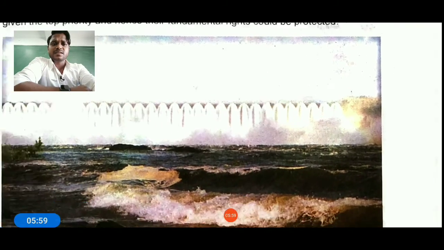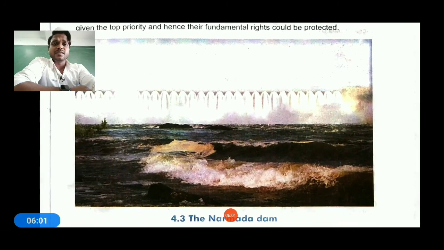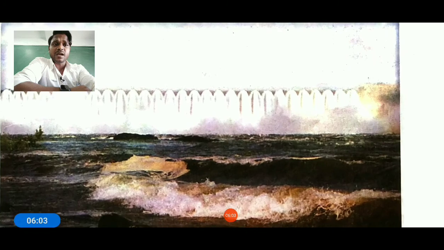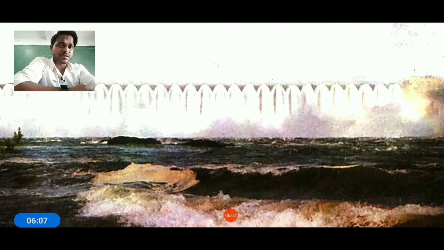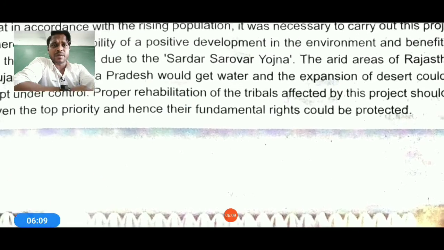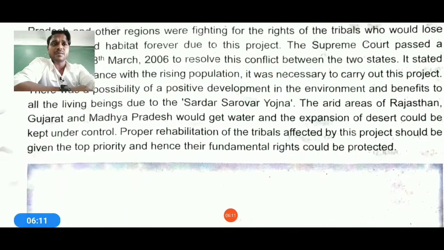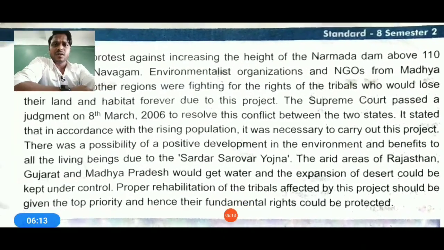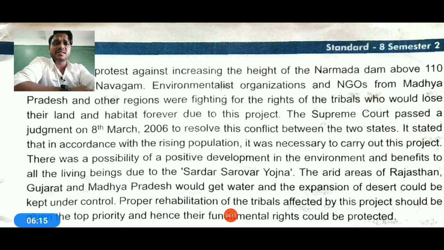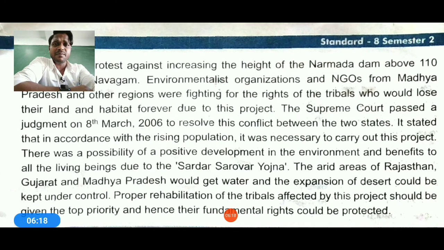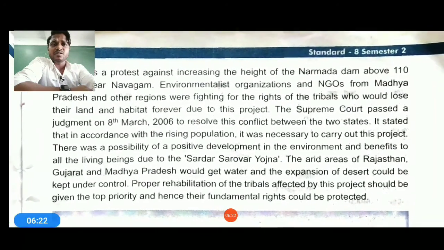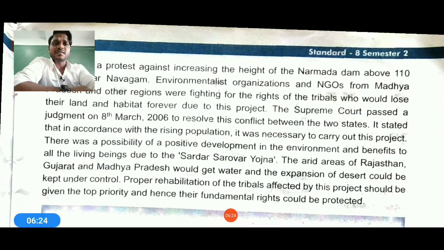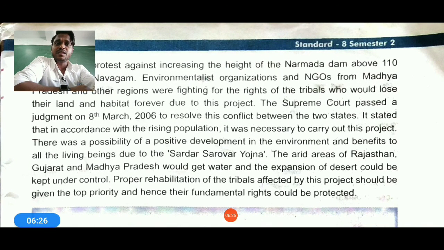Now you can see this, it's a very beautiful dam. This is the Narmada dam, figure 4.3 I'm showing you on the screen. It helps you understand what kind of cases were running on behalf of the Narmada dam, that is the Save Narmada project. Now see, the protest was against increasing the height of the Narmada dam by about 110 meters, near Navagam. Environmentalist organizations as well as NGOs from Madhya Pradesh and other regions were fighting for this cause.